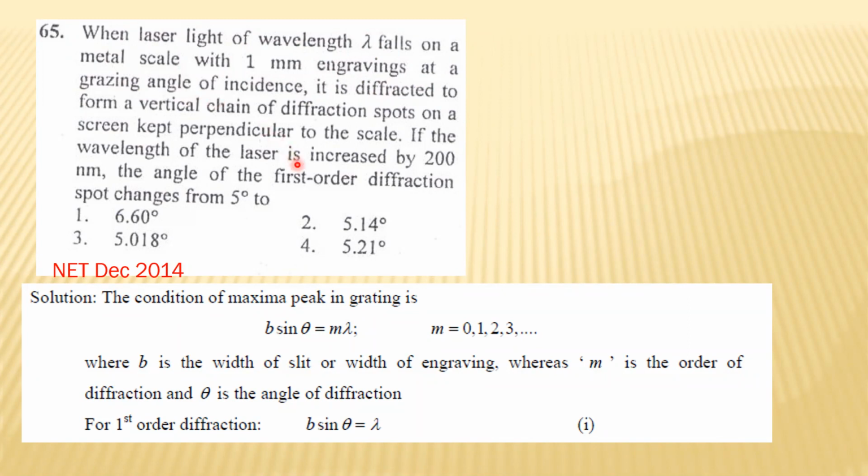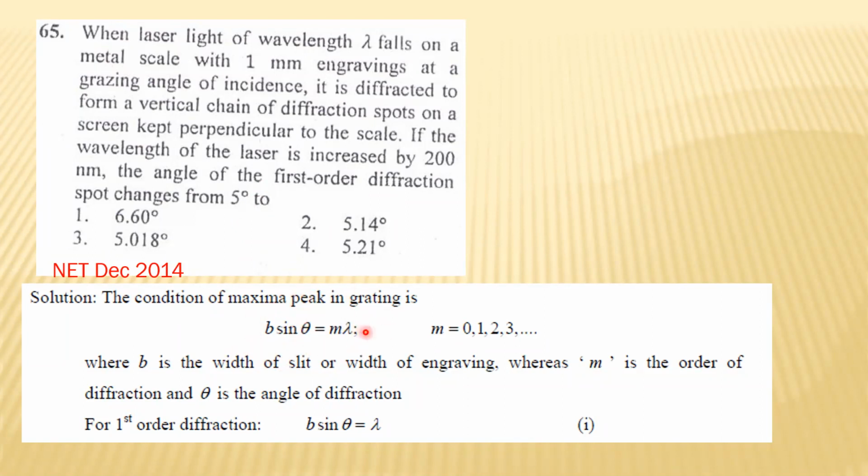They are saying that when they increase the wavelength by 200 nanometer, initially your wavelength is lambda, but now you are changing it to lambda dash, so your new lambda will be lambda plus 200. You have to find the change in theta.